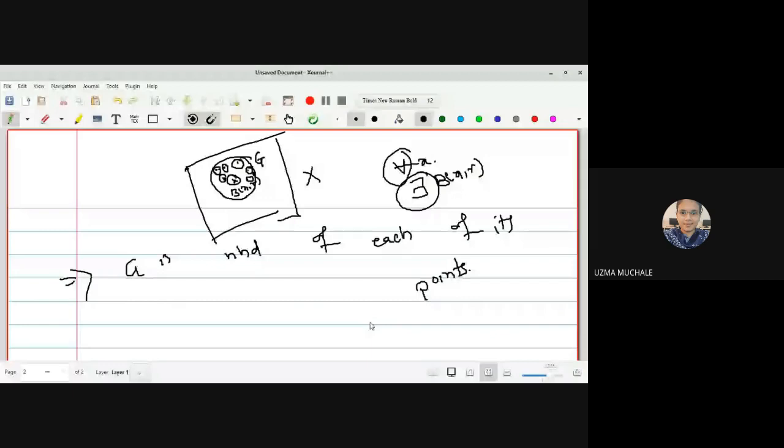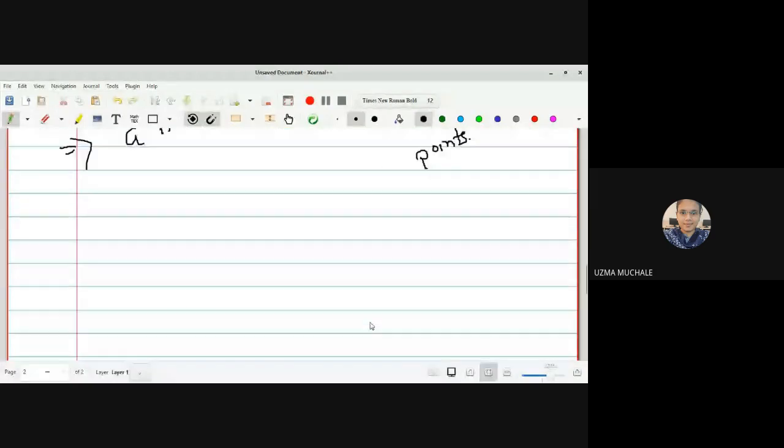Have you heard this statement? I will write it down now, but before that I will ask whether you have heard this type of statement in your metric space. Yes, ma'am. Whether you know the counterexamples for that, if some of the conditions are not satisfied.